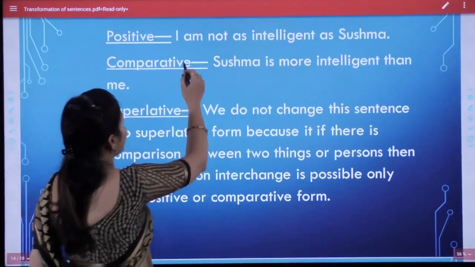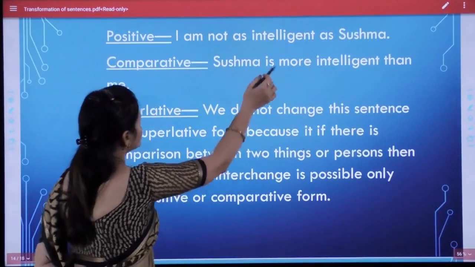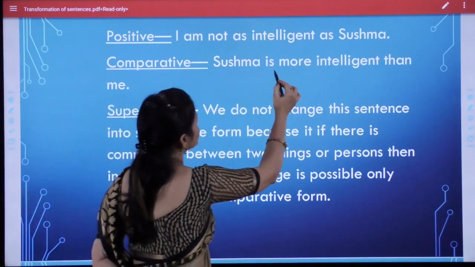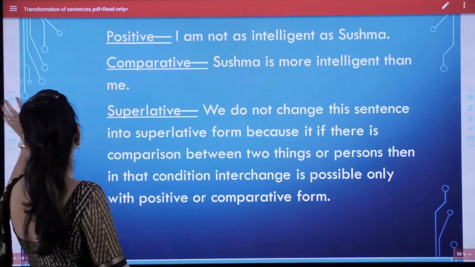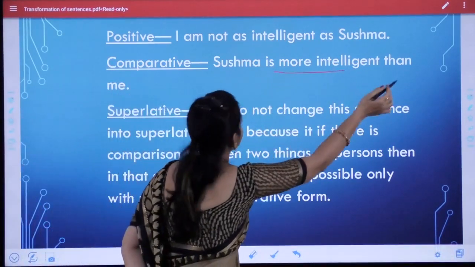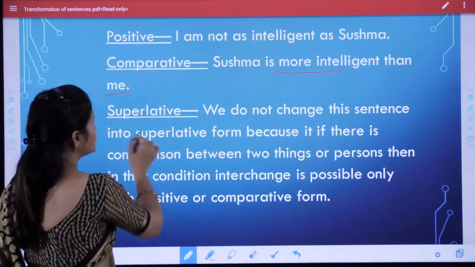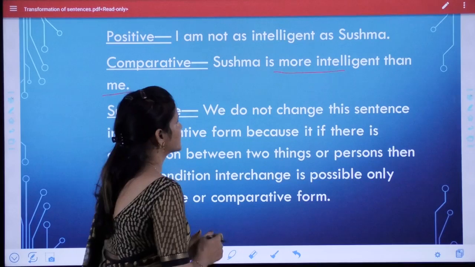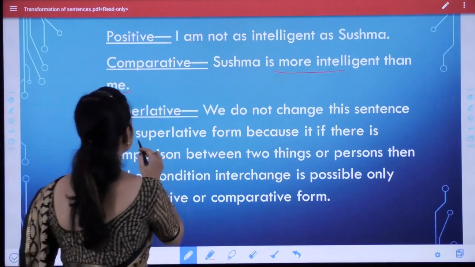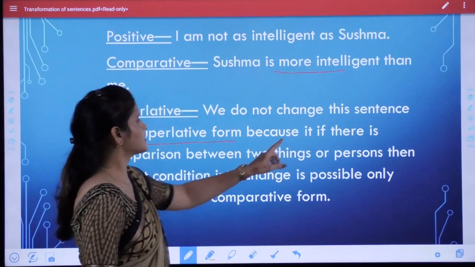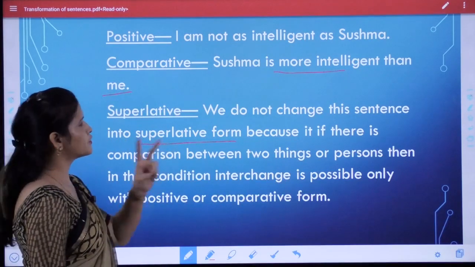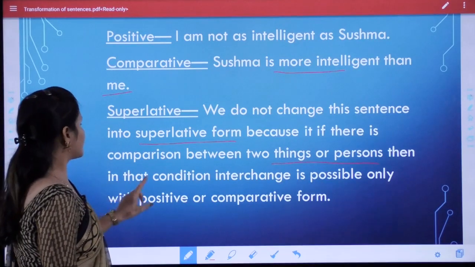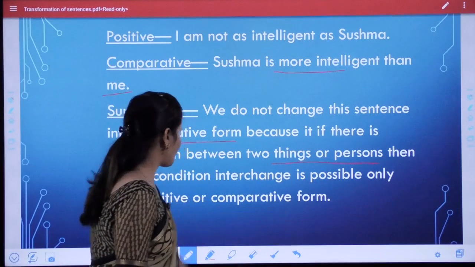Some other examples. I am not as intelligent as Sushma. When we change it into comparative degree, Sushma is more intelligent than me. And when we change it to superlative degree, then we find that these type of sentences are not changed in superlative form, because if there is comparison between two things or persons, then that interchange is possible